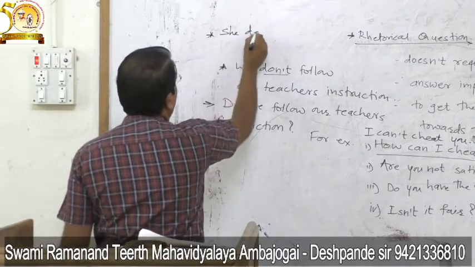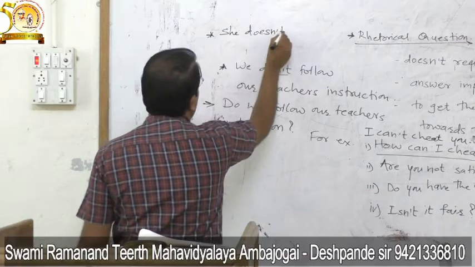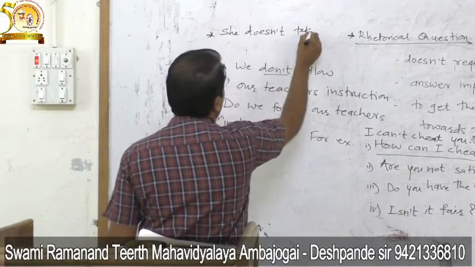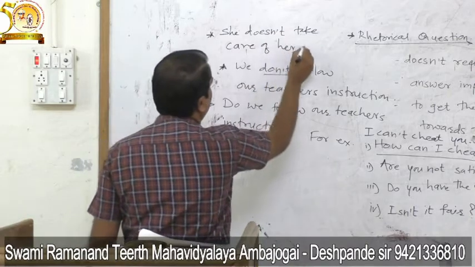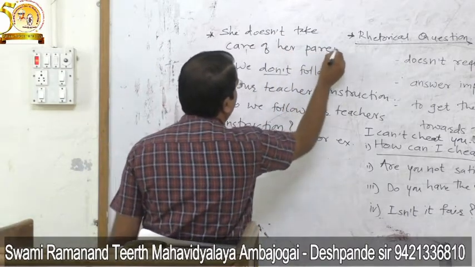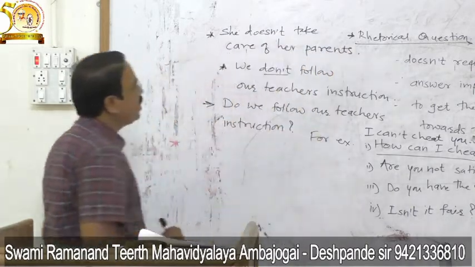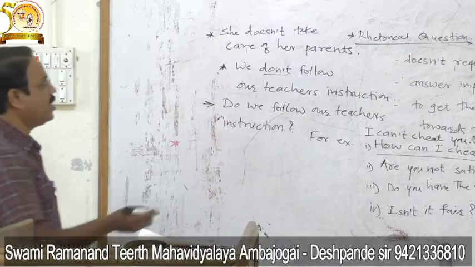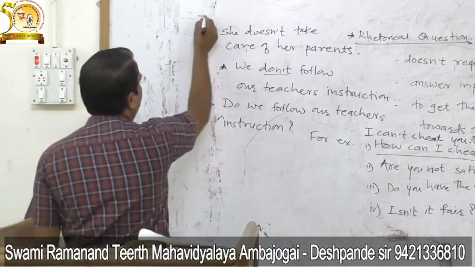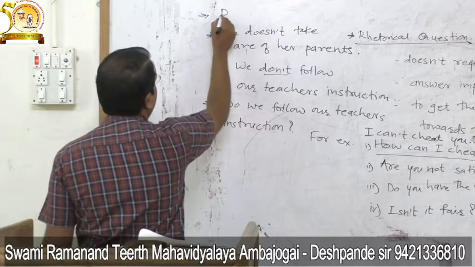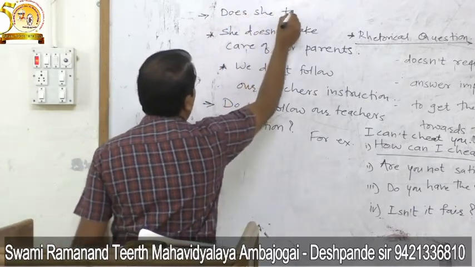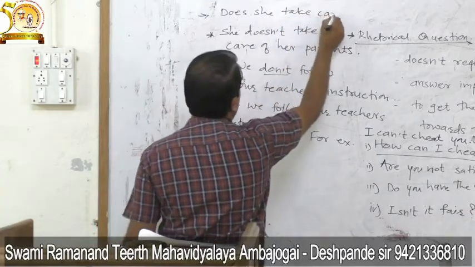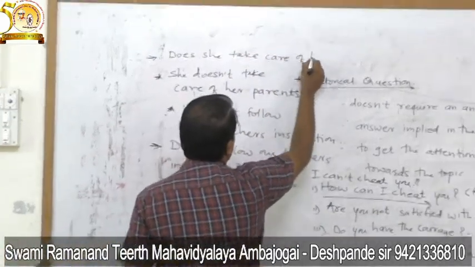See another example. She doesn't take care of her parents. How will be the rhetorical question? See here, does she take care of her parents?